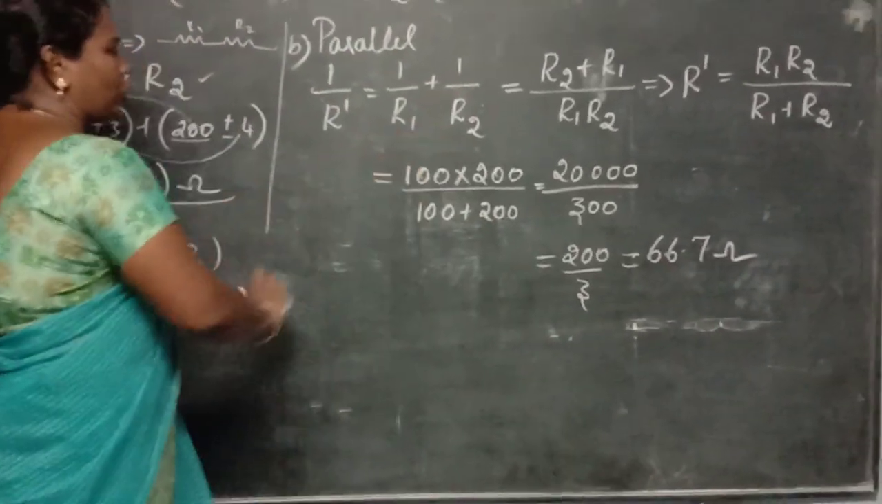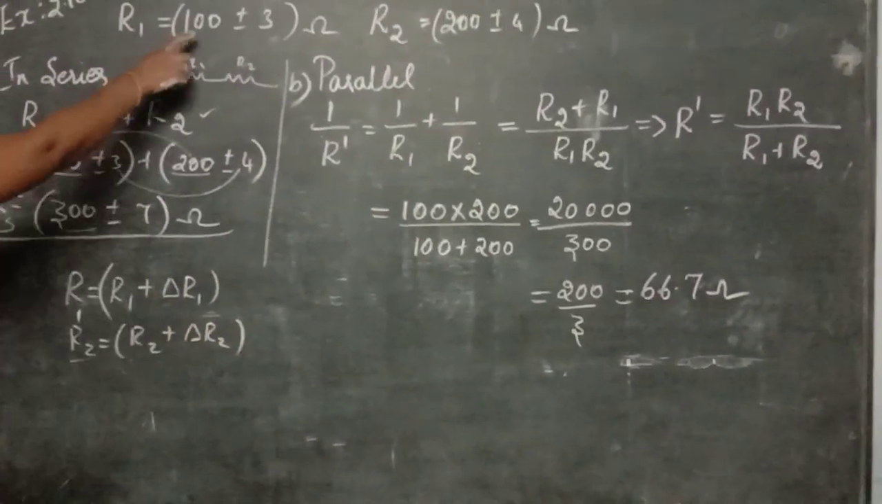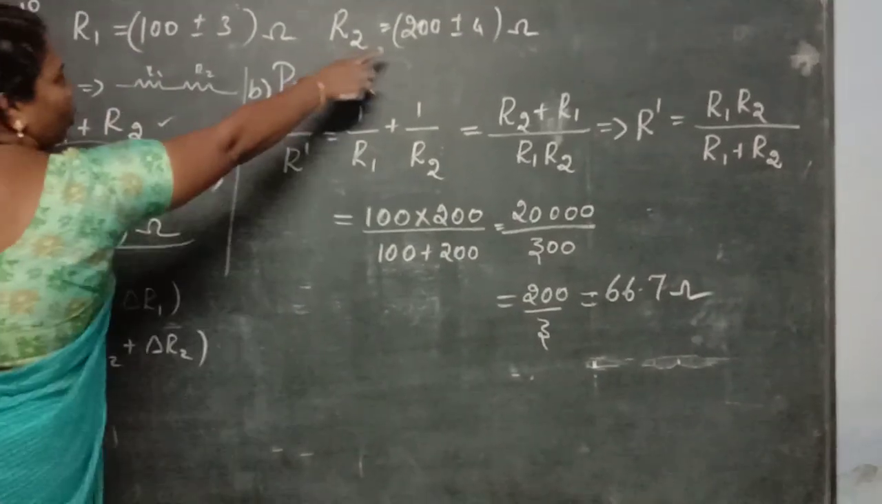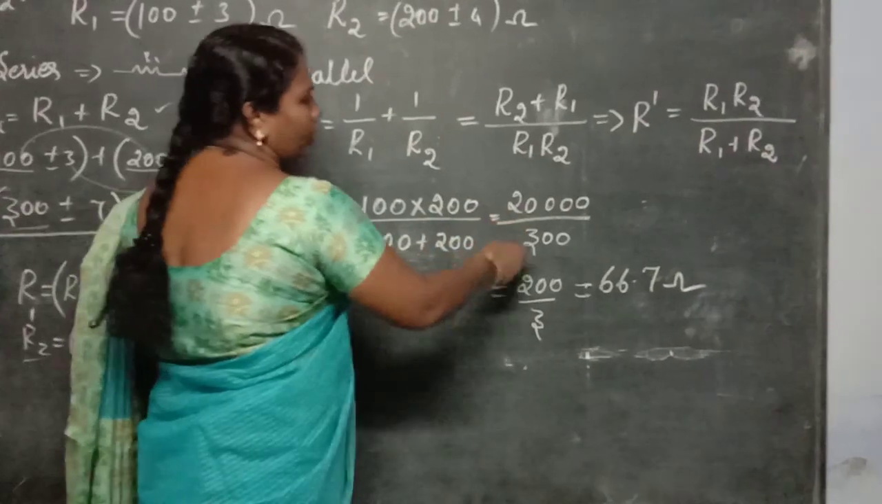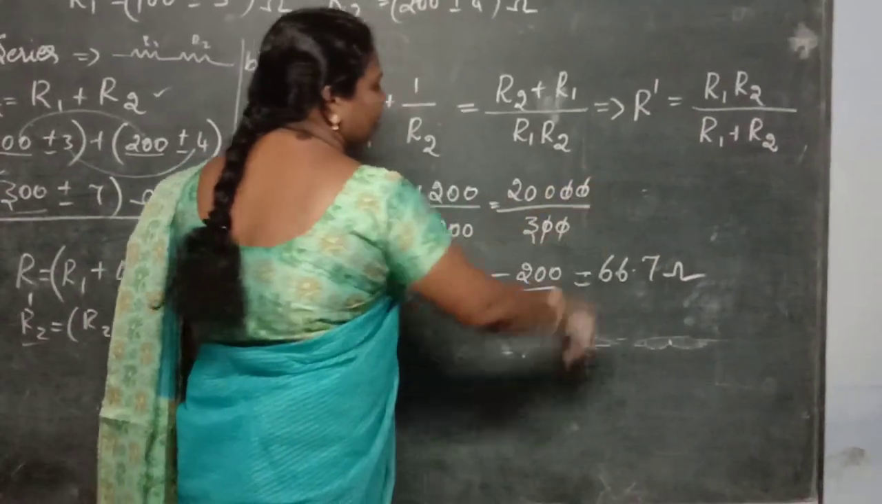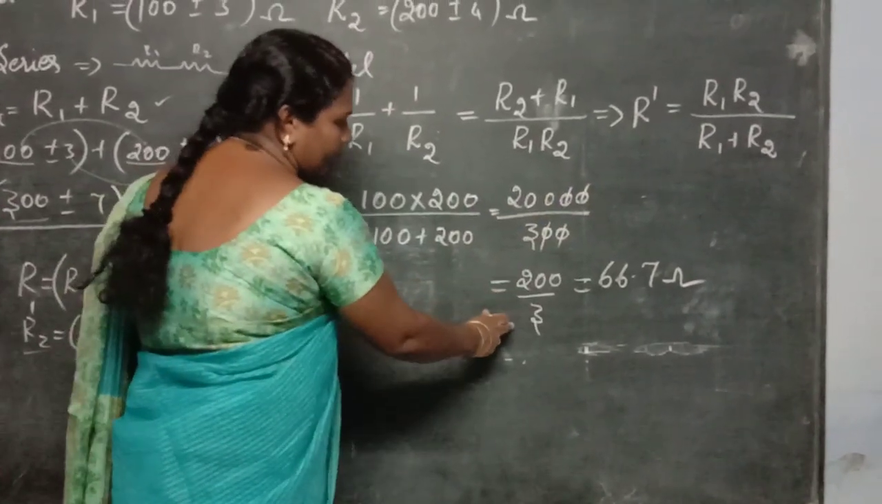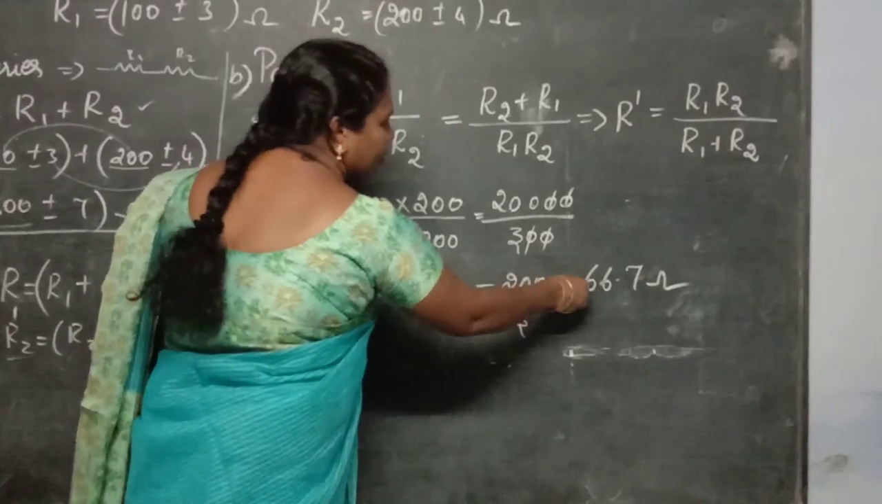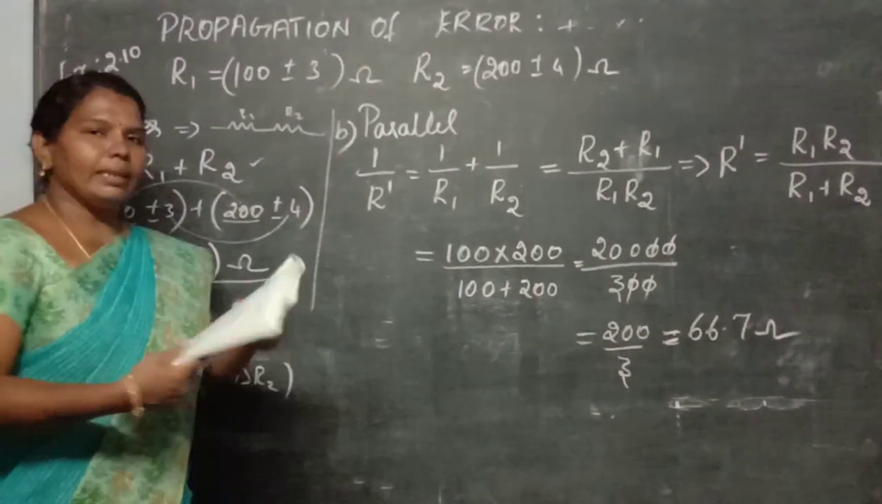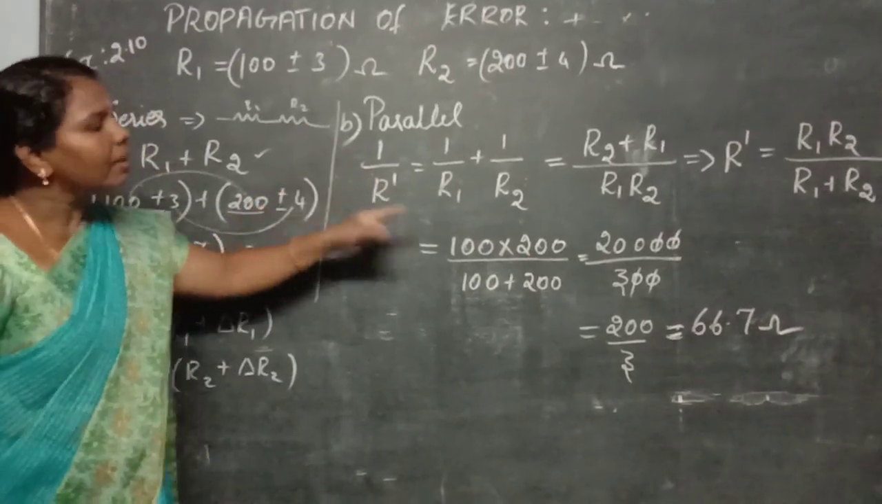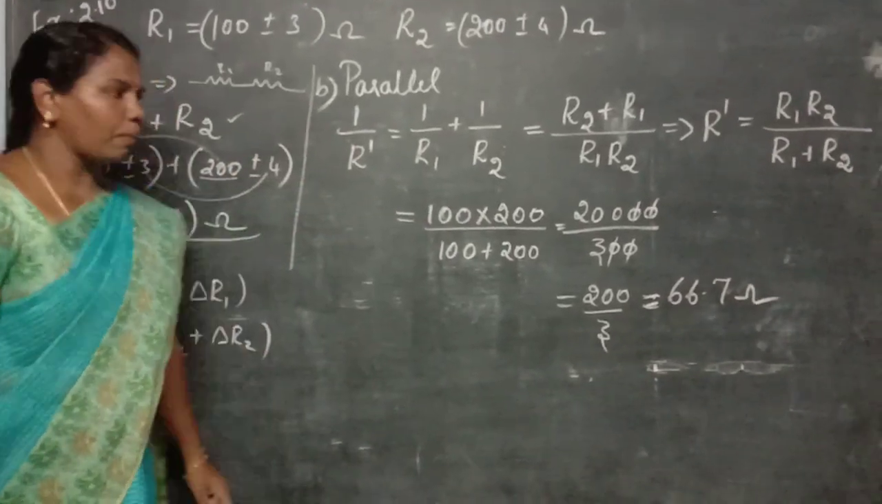Then simply substitute the values. R1 is 100 and R2 is 200. And similarly 100 plus 200. If you multiply and cancel these values, you get 200 by 3. When you divide, you get 66.7 ohm. So this is the parallel. When the resistances are connected in parallel, the final answer is 66.7 ohm.